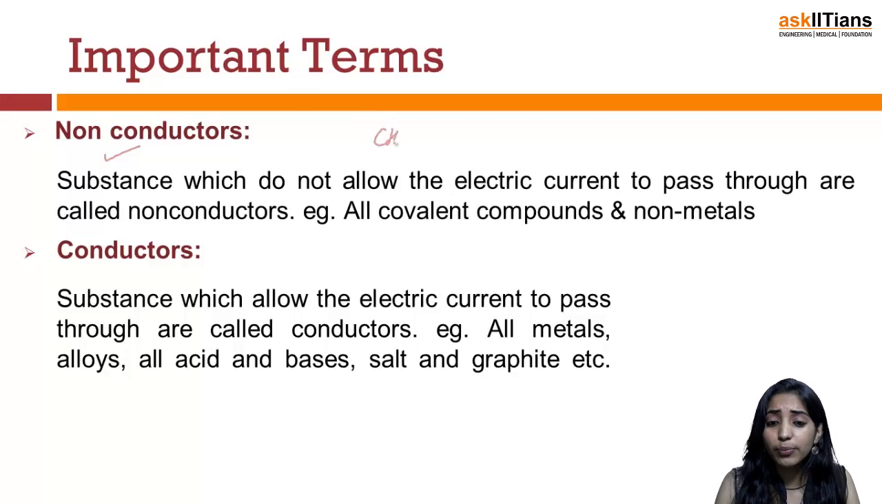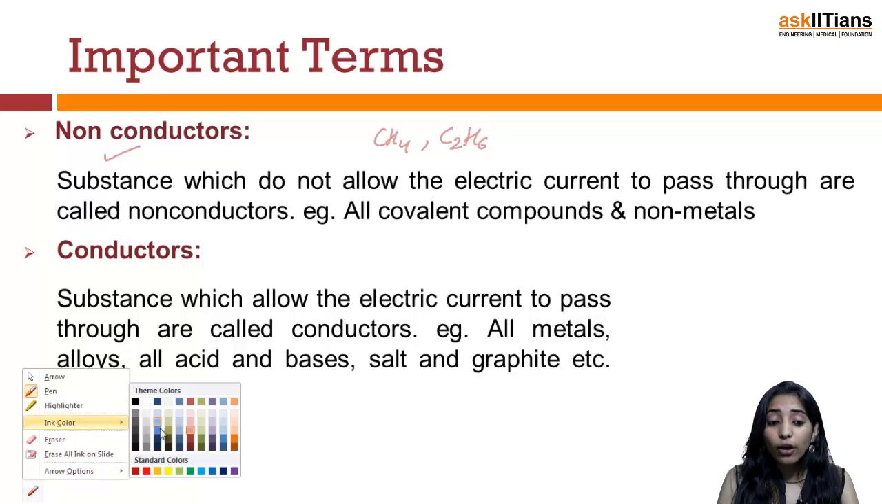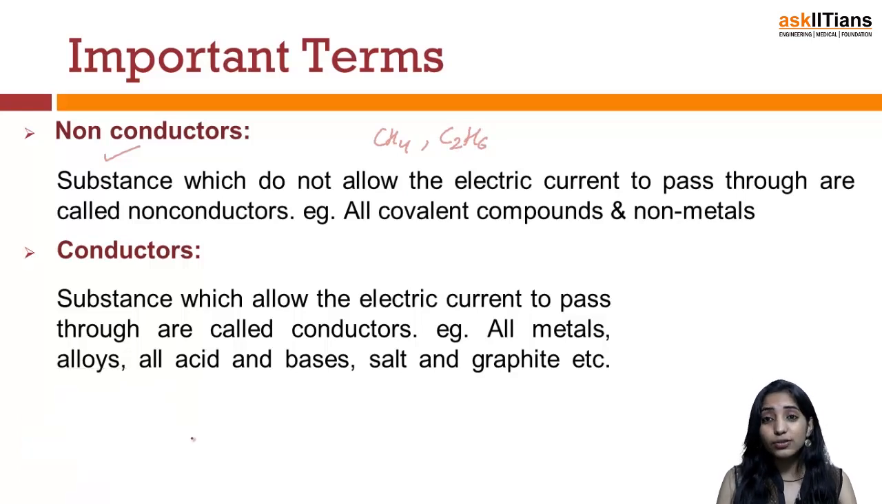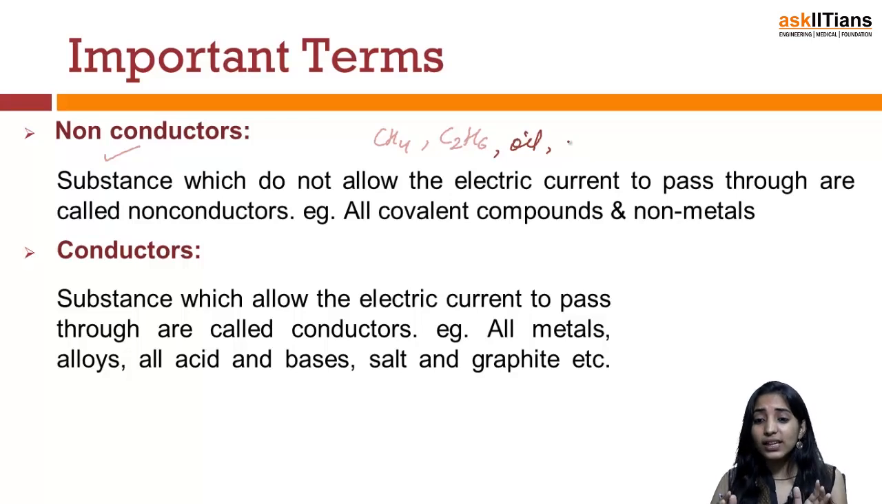You take, for example, methane. You take, for example, ethane. So these are substances which will not allow the current to pass through them. You take any oil, or another kind of organic substance. So all the substances where you have covalent linkages among the molecules, and all the non-metals, cannot allow electricity to pass through them.